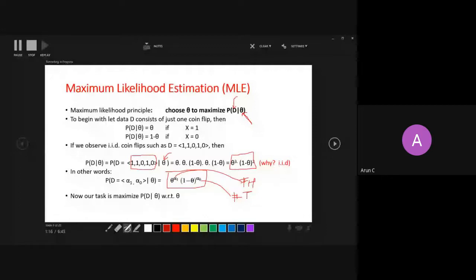So far so good. Any confusion till this slide? You can ask me if you have any, or quickly say yes or no in your chat box so that I can proceed further.